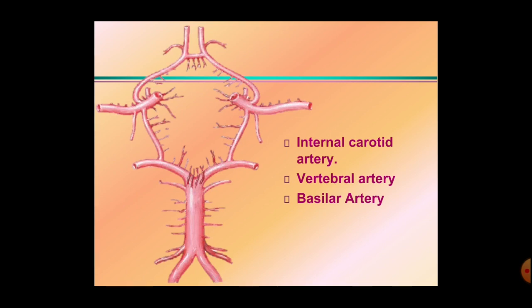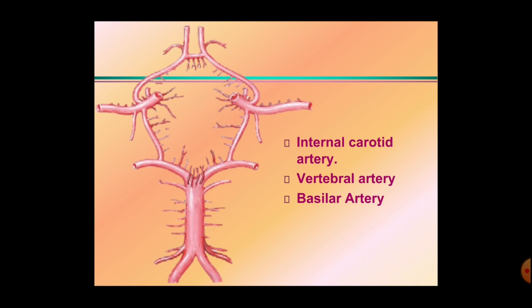It looks difficult, but when we want to trace this, we'll go to the base, or to the origin. The circle of Willis is formed by the internal carotid artery, vertebral artery and basilar artery. The vertebral arteries join together and form the basilar artery. So these are the three main sources forming the circle of Willis. To study the branches arising from the circle of Willis, we will study the branches of the internal carotid artery, the vertebral artery, and the basilar artery.